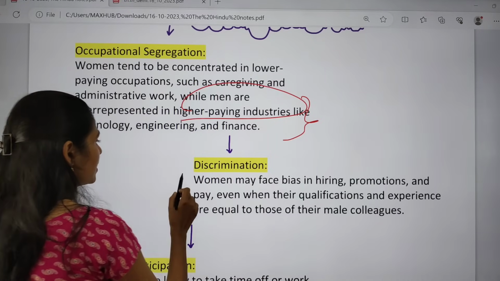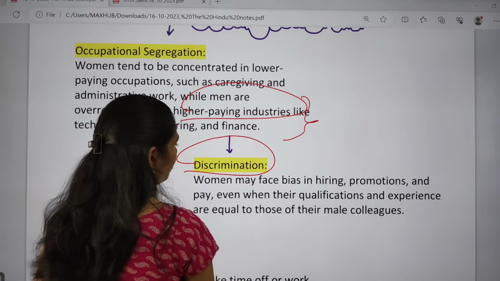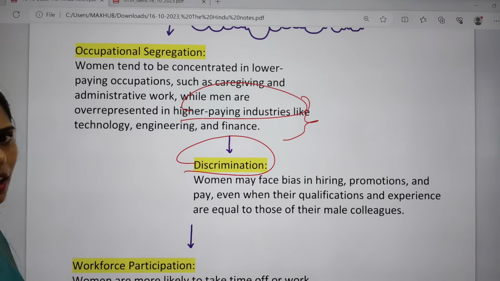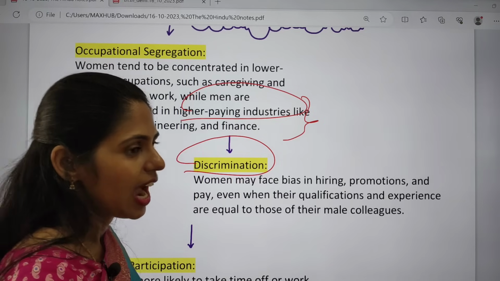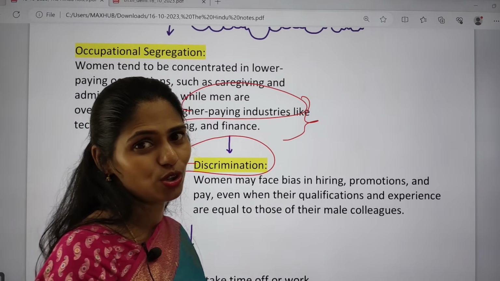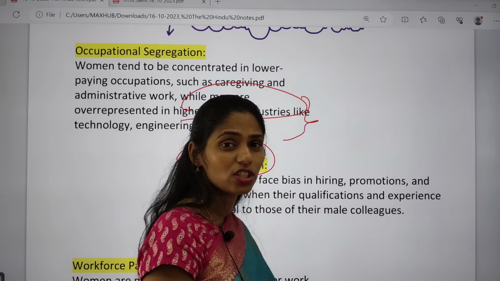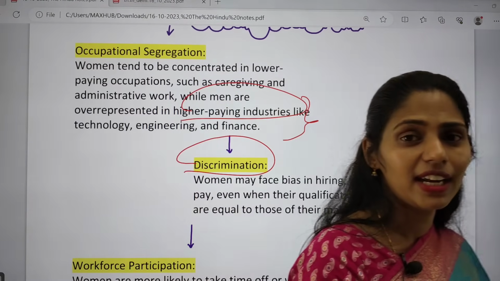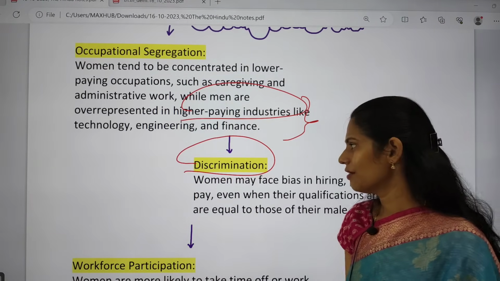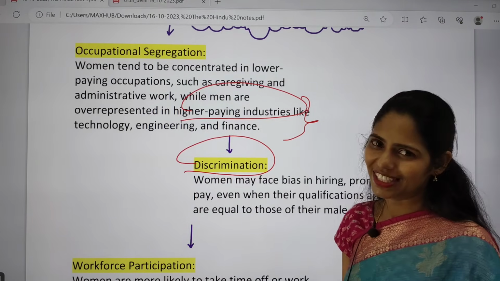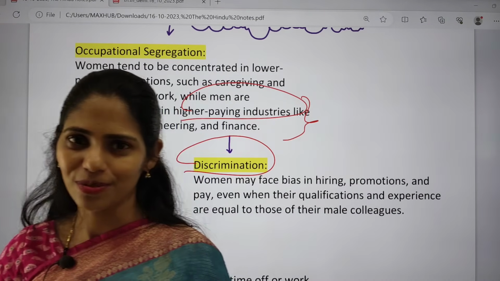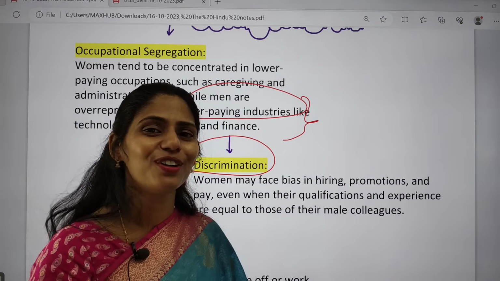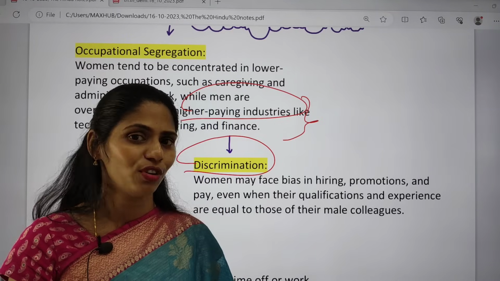And the next one is discrimination. Women face some bias in hiring, promotions and pay. Why hiring and promotions? Whenever a woman, after marriage, wants to join a job, there will be a lot of restrictions from the home side. And whenever a woman gets a job in the organized sector, the company needs to provide maternity benefit also. So for that reason, during hiring, companies will think twice before hiring women.